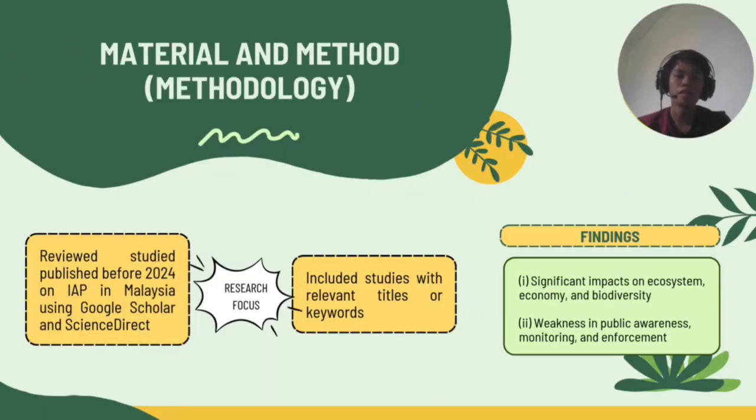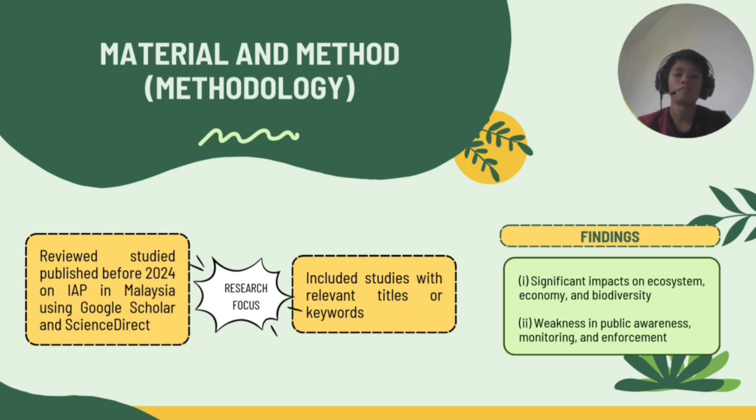Now we have the material and method, which is the methodology. Okay, for first we have research focus. We review studies published before 2024 on invasive alien plants (IAP) in Malaysia using Google Scholar and Science Direct. We also included studies with relevant titles or keyword. For key resources, National Action Plan on IAS 2021 until 2025 and related regulation. International reference, Convention on Biological Diversity.